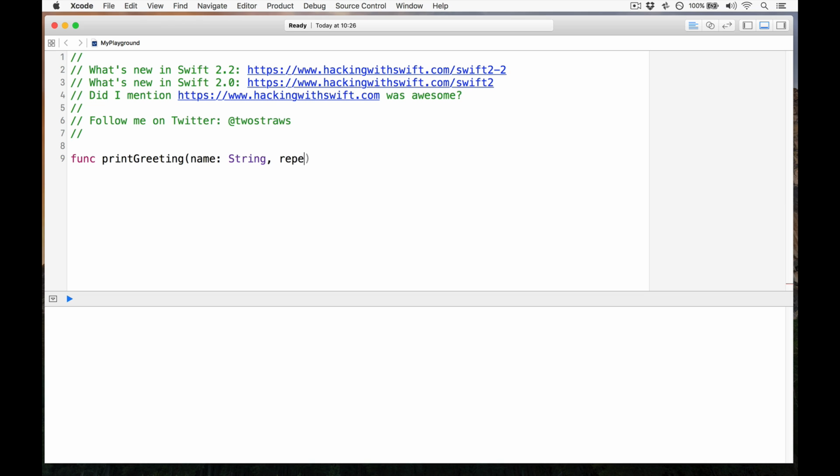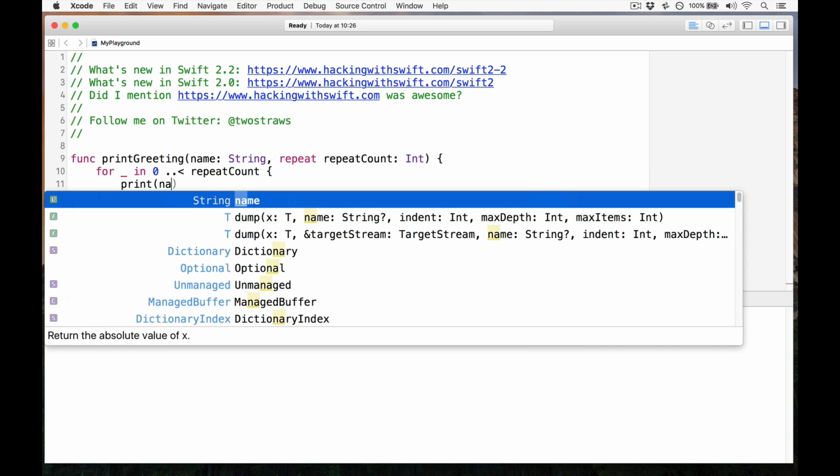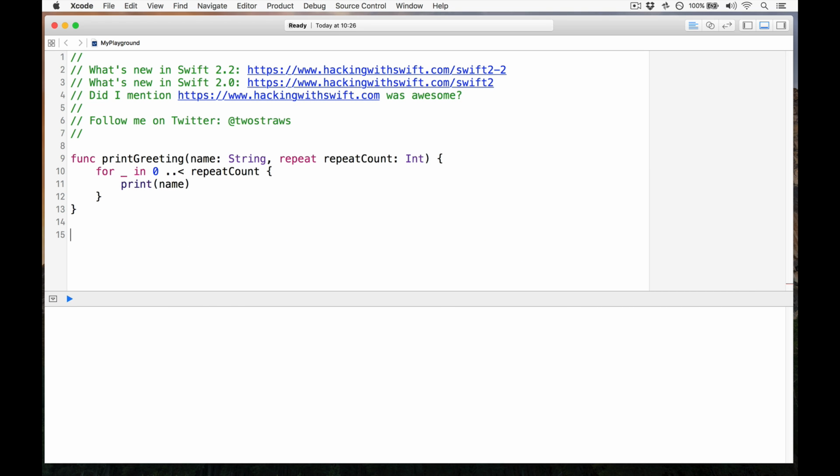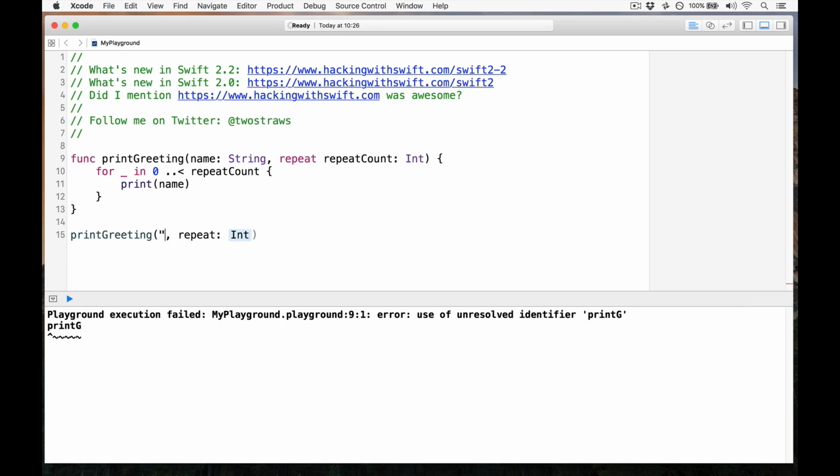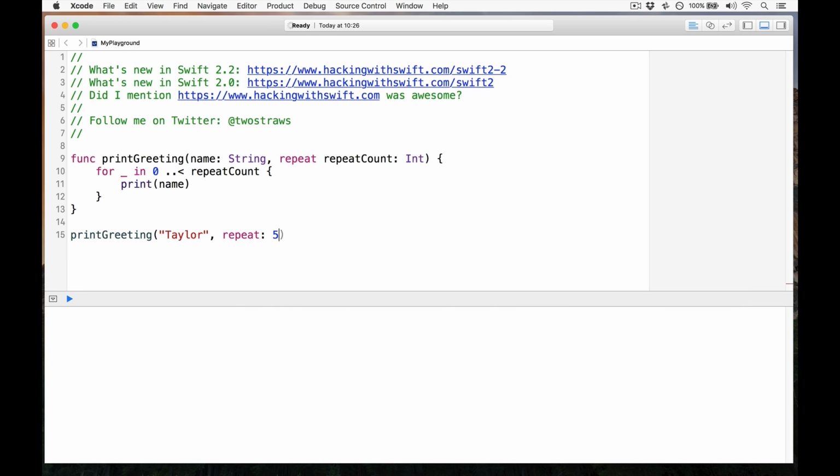So we're going to call our label repeat and repeatCount Int. And we'll just do for _ in 0 up to but not including repeatCount. We'll do print name like that. You can call this by saying printGreeting Taylor repeat 5 like that. And this will just print the name Taylor 5 times.